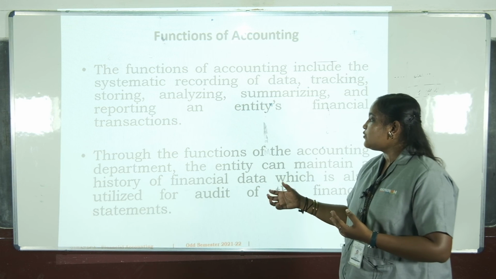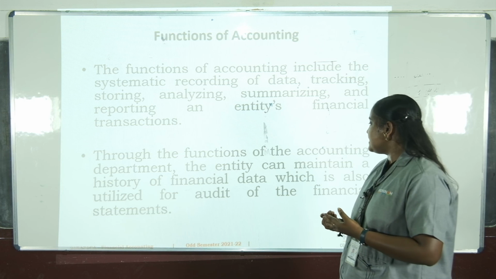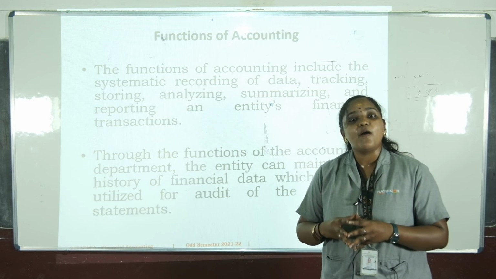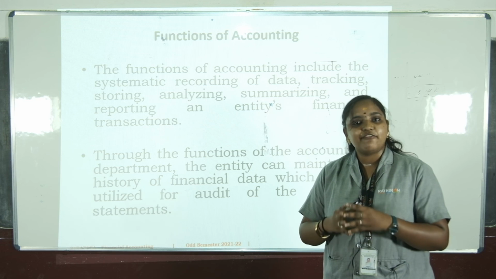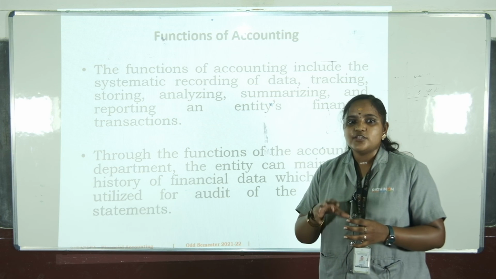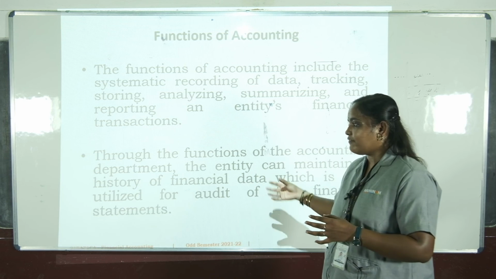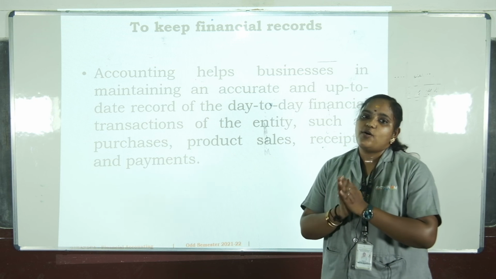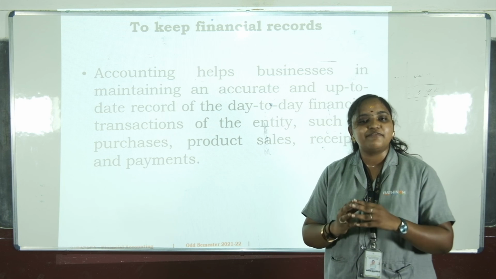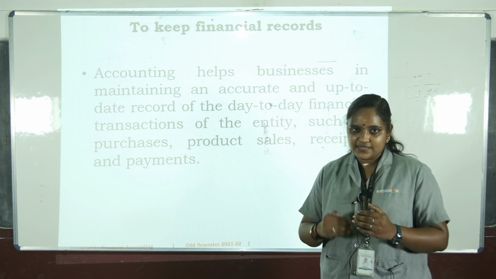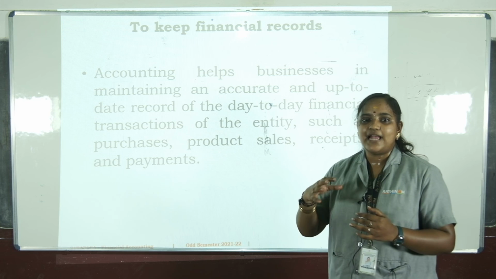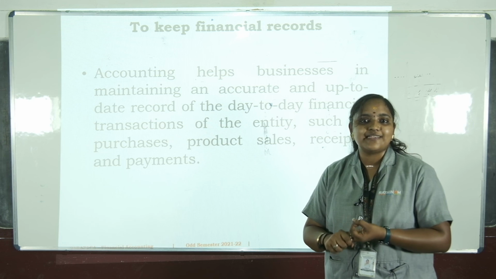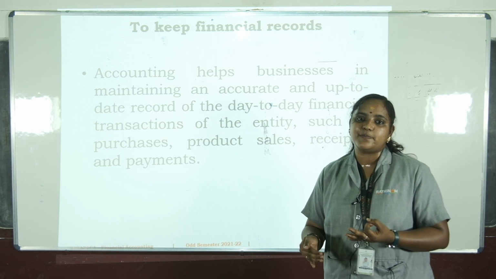Next, through the functions of the accounting department, the entity can maintain a history of financial data, which is also utilized for audit purposes. For every company and every business, there will be an audit team. That audit team will be under the control of the management accounting. Next, to keep the financial records. Accounting helps to maintain all the financial records under the control of the business persons. That is why financial accounting is helpful for the purchaseman, salesman, and also for the customers who belong to the financial persons. Thank you.